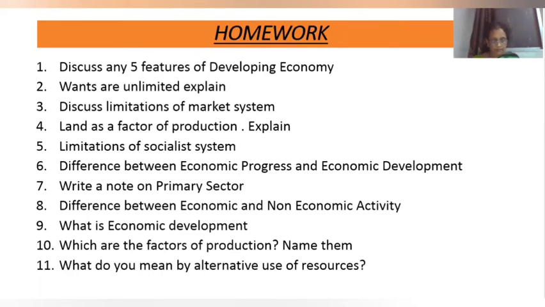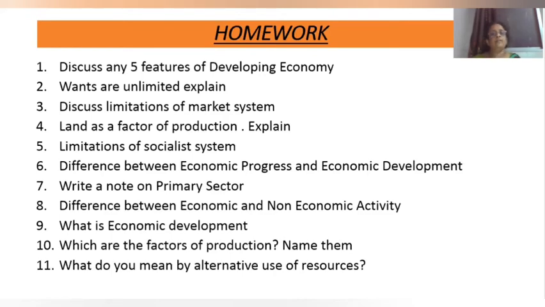Then second question is: wants are unlimited, explain. Take page number 123. Human wants are unlimited and uncountable. So many wants originate from one want. Many requirements have to be fulfilled again and again, while some of the wants arise because of the development of science and technology. So in order to fulfill the wants, one has to make a selection among wants.